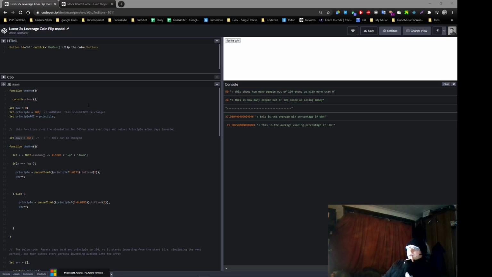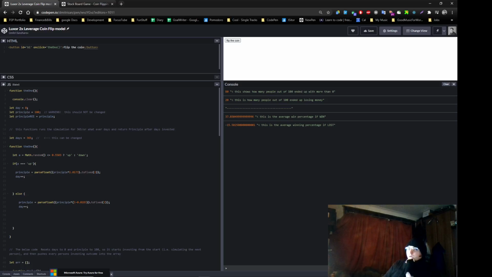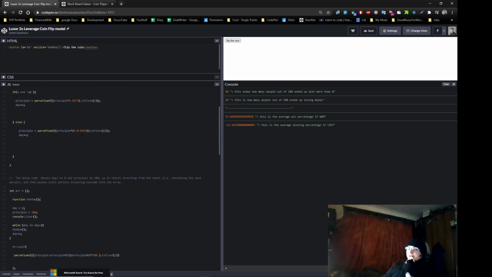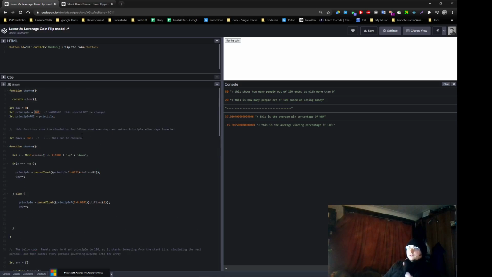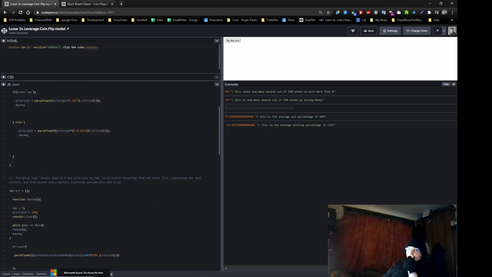So the next step is we're gonna simulate it for 365 days, which is 1 year, with a principal of 100 euro, right? So that will give us an outcome for one person. If one person invests 100 euro for 365 days, what's going to happen? So that's the first model.